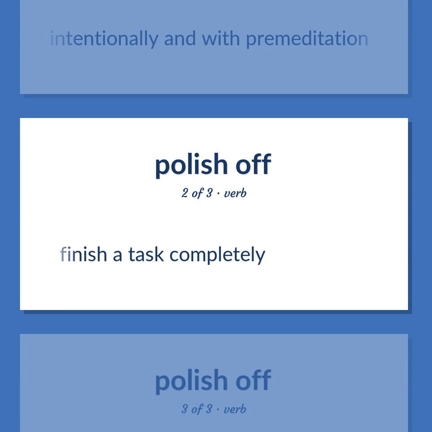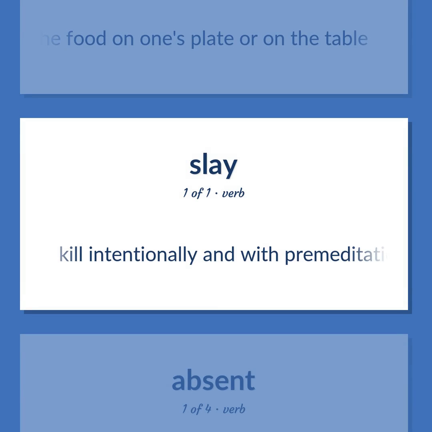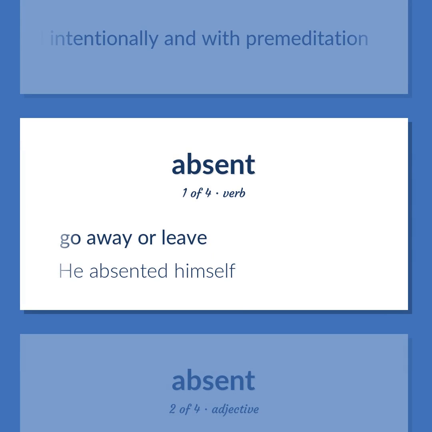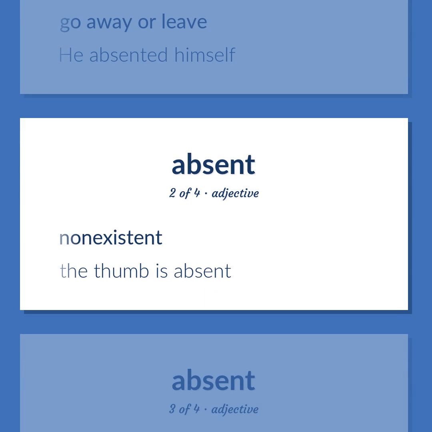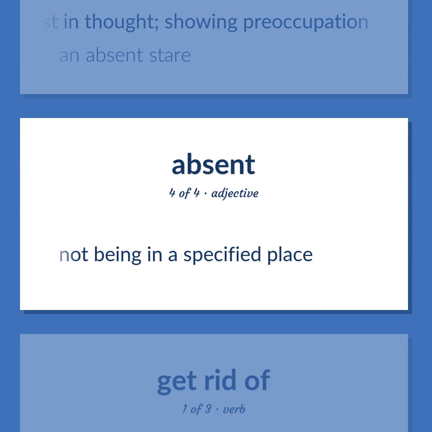Finish a task completely. Finish eating all the food on one's plate or on the table. Kill intentionally and with premeditation. Go away or leave. He absented himself. Non-existent. The thumb is absent. Lost in thought, showing preoccupation. An absent stare. Not being in a specified place.